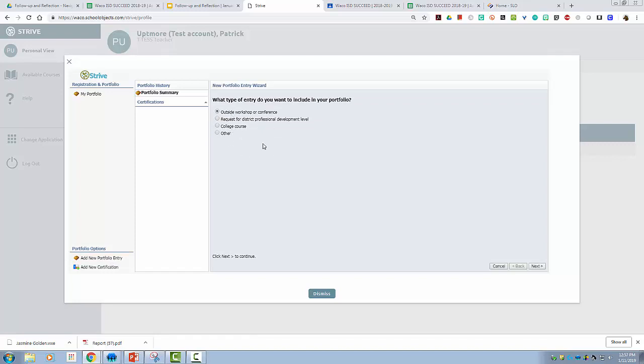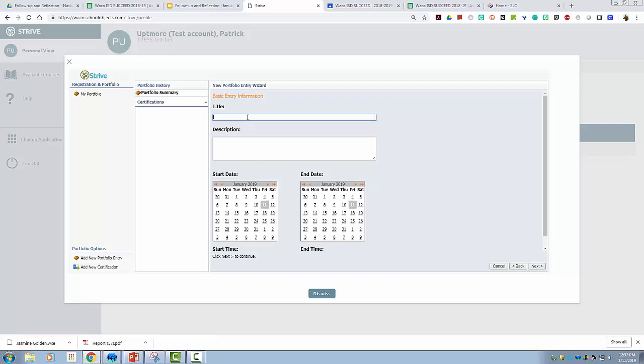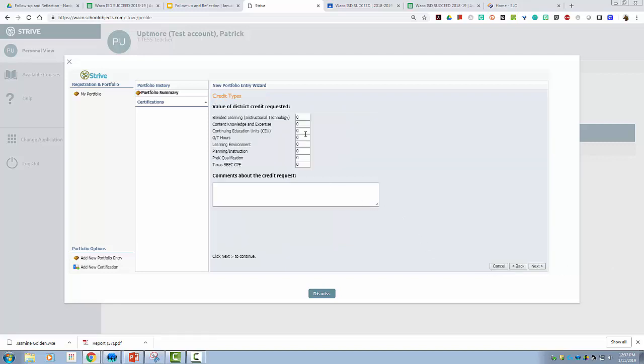So if you add an outside workshop, all you do is you add the title, description, and date. You add the requested hours, and you always match the hours of CPE. If you have a certificate of completion from the conference or the training, it should tell you how many hours it aligns. You place that number here. If it's a GT course, you can request those GT hours online. That goes to the Office of Advanced Academics to approve.